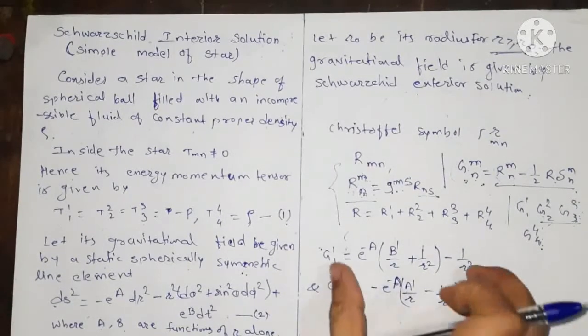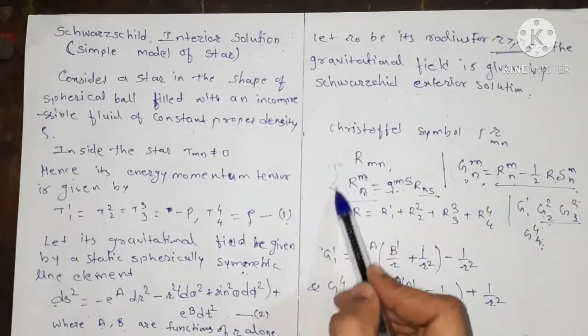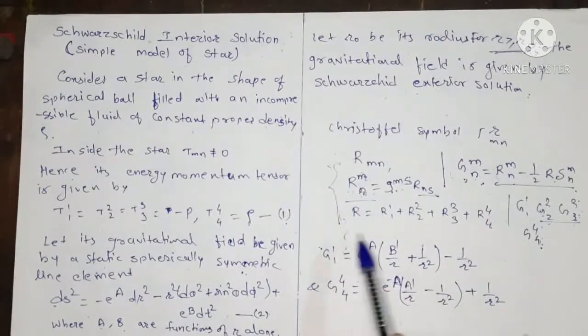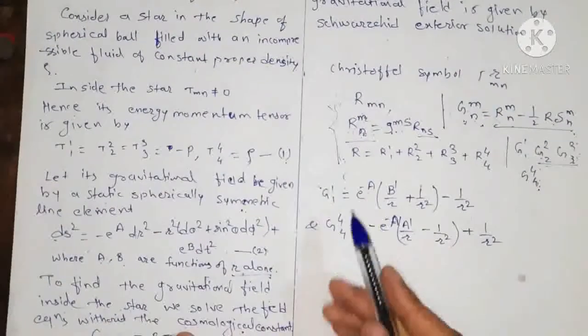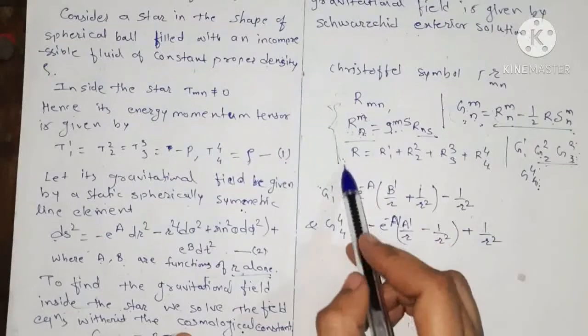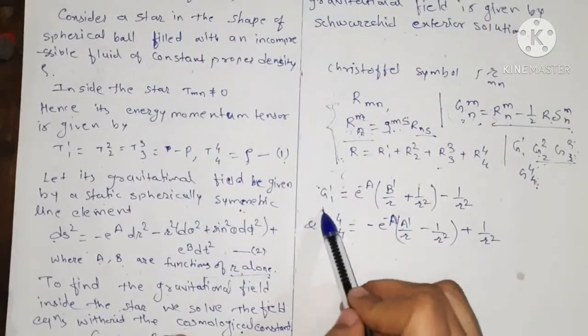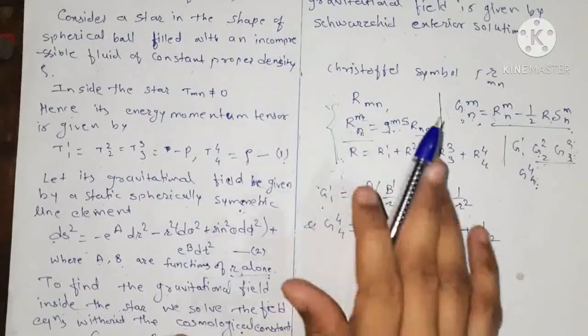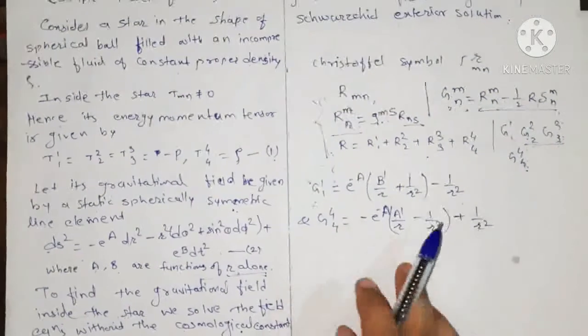Okay, so you can calculate these values by taking step by step calculation of this and solving for that. You get these values, right? So I am skipping these steps of calculating the non-vanishing Einstein tensor. Okay, you have to calculate this and verify whether it comes like that or not.